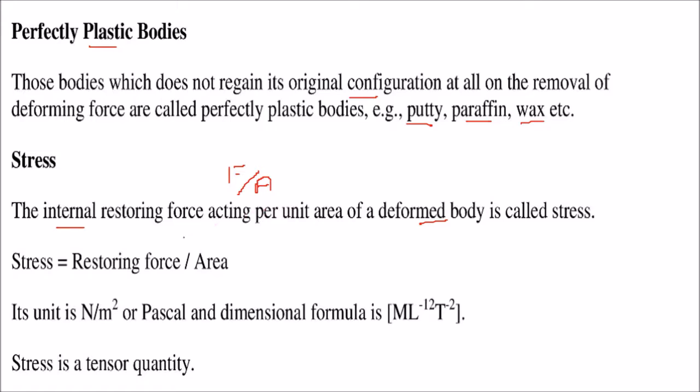This is called stress. So stress is simply given by the restoring force per unit area, that is, divided by area. Since force is in Newton and area is in meter square, the unit is Newton per meter square, or you can say Pascal. Force upon area is generally spoken of as pressure. So it's Pascal, and the dimensional formula is this one. Stress is a tensor quantity.